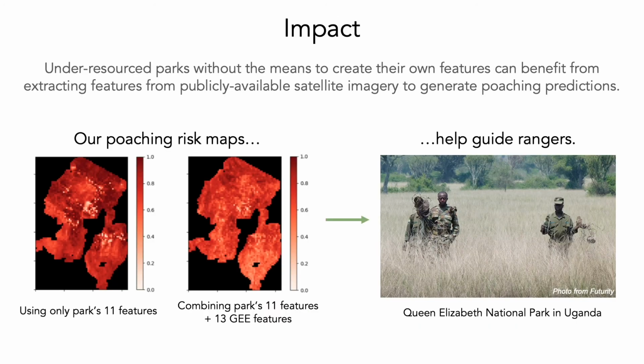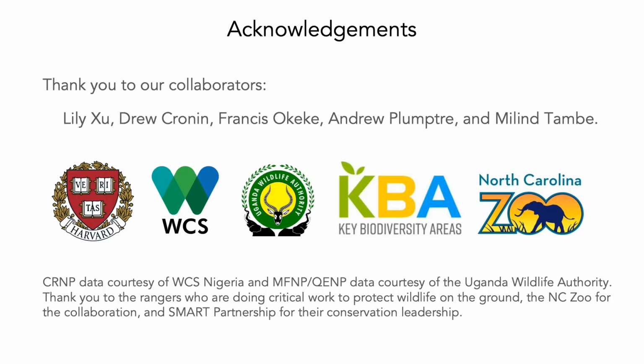This has widespread implications because under-resourced parks without the means to create their own features can now benefit from our automated pipeline to extract features from publicly available satellite imagery to generate reliable predictions that can guide park rangers to efficiently search parks and remove snares, ultimately saving endangered species.